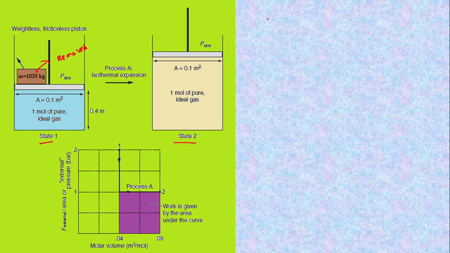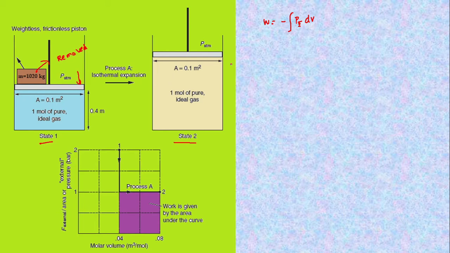Generally, work done by system can be calculated using W equal to minus P external dV. Here the P external we are going to consider is force due to the atmosphere and weight.